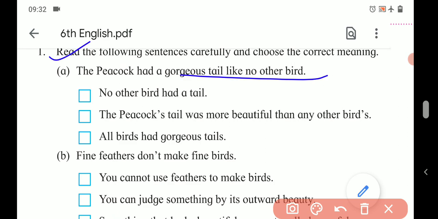The peacock's tail was more beautiful than any other birds, and all birds had gorgeous tails. What is proper? The peacock had a gorgeous tail like no other bird, means other birds do not have a tail like the peacock. So here, the second option is correct. The peacock's tail was more beautiful than any other birds.